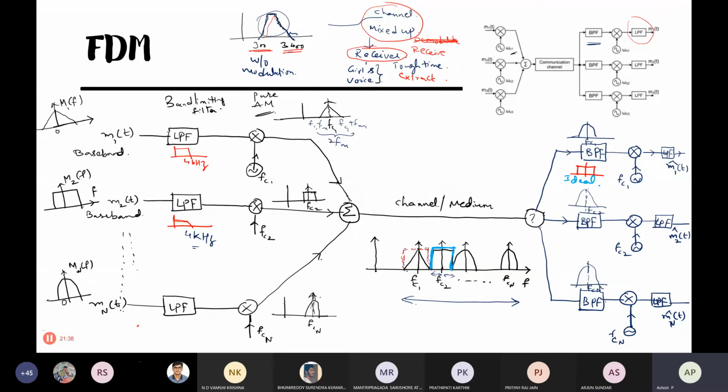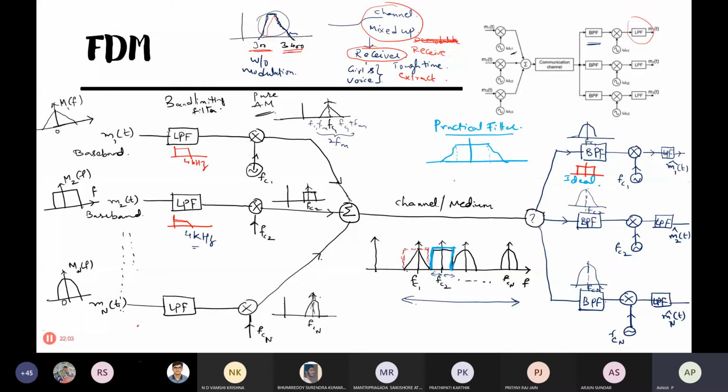They are only our assumption. Any practical filter has some transition band, some roll-off characteristics. Between pass band and stop band, it needs some transition. So it doesn't exactly fall down with an infinite slope like this.